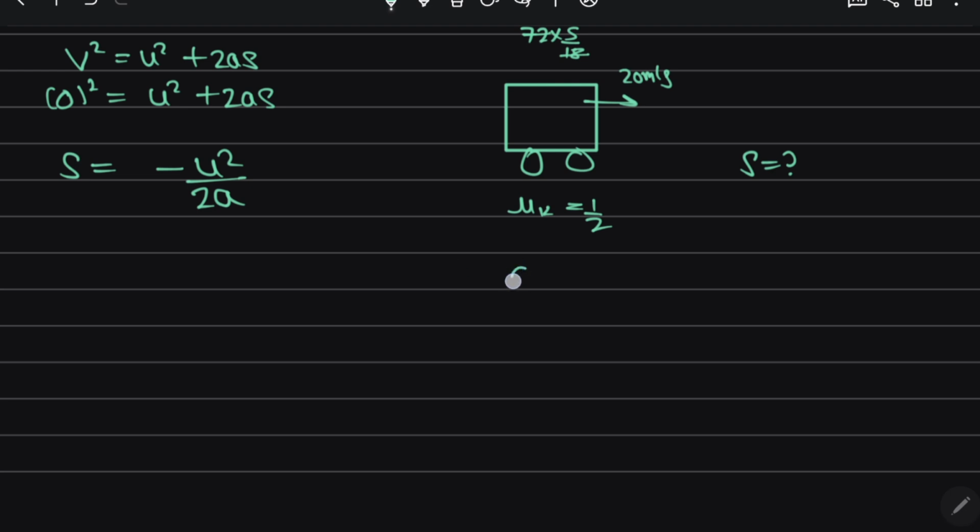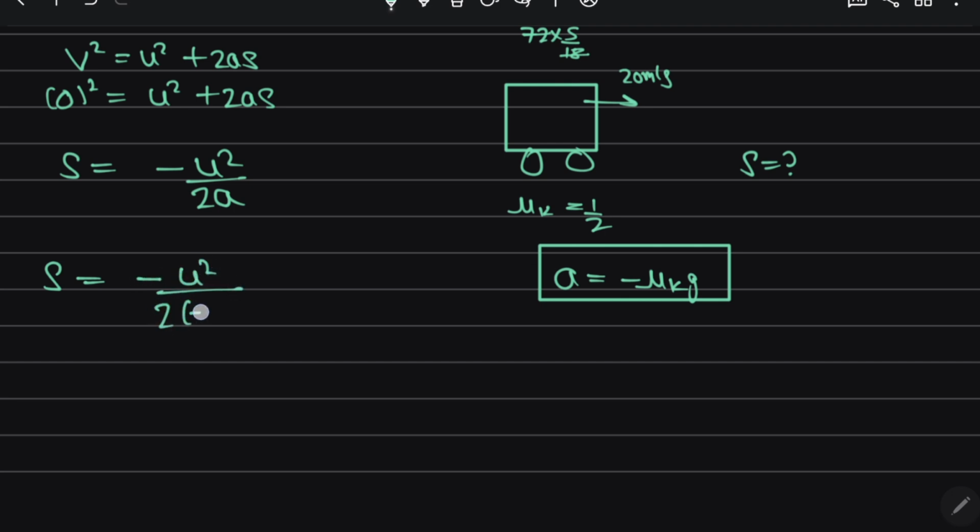And you know in friction force, acceleration is equal to mu k into g. Due to friction force, acceleration is minus mu k into g for a horizontal surface, right? So can I write here minus u square upon 2 times minus mu k into g. So this is u square upon 2 mu k into g.